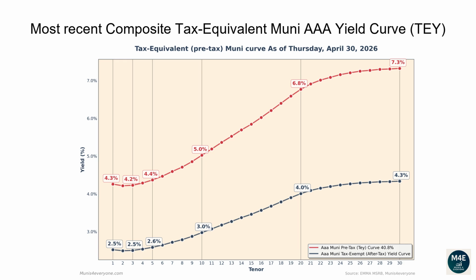The one-year tax-exempt yield is 2.52%, corresponding to a 4.26% tax-equivalent yield for investors in the top tax bracket. The two-year tax-equivalent yield is 4.21%. The 5-year tax-equivalent yield is 4.37%. The 10-year tax-equivalent yield is 5.02%. The 20-year tax-equivalent yield is 6.77%. The 30-year tax-equivalent yield is 7.32%.